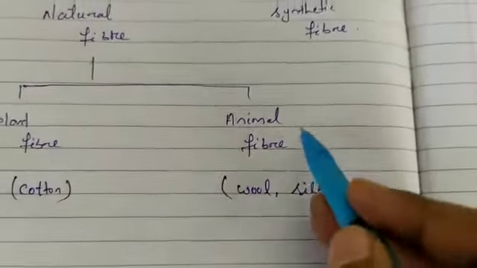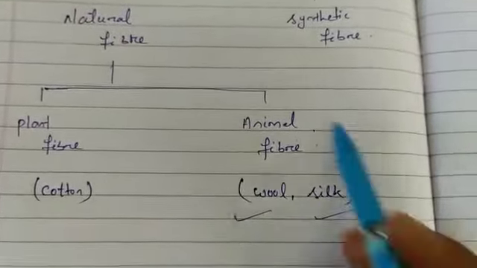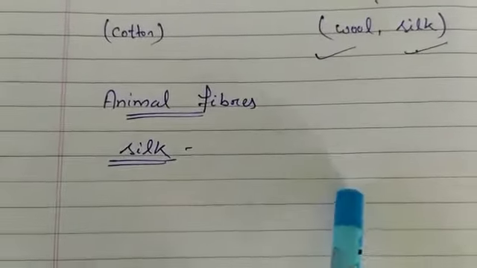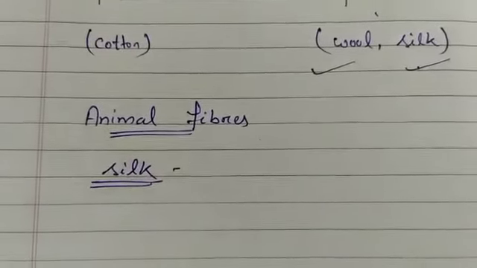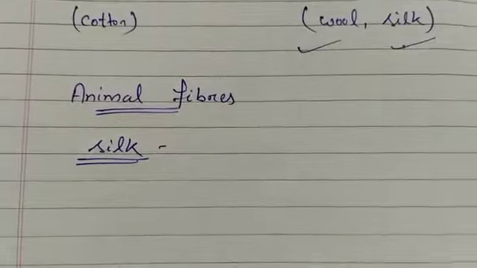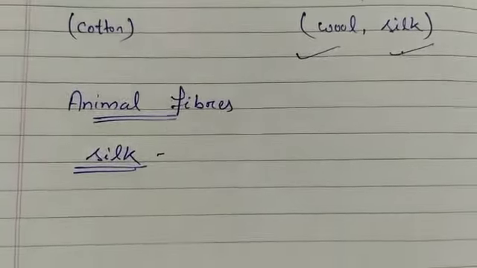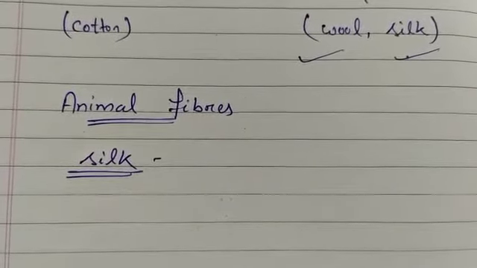So now we will study about the animal fibers, that is wool and silk. In this chapter, first of all we will study about silk. Silk is a very expensive fabric all over the world. It is very famous for its smooth texture and shiny look, and different types of silks are there. It is also known as the strongest fiber.